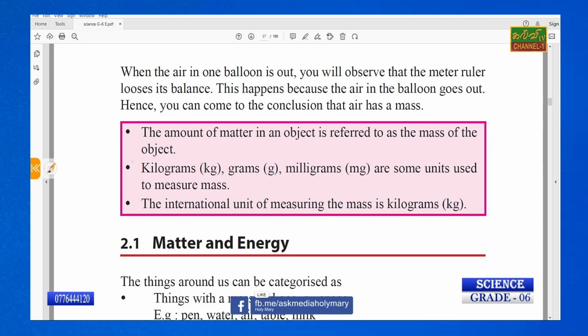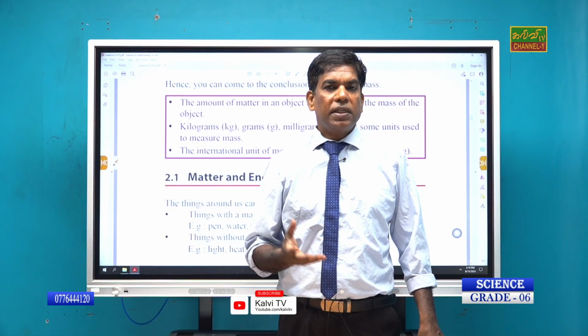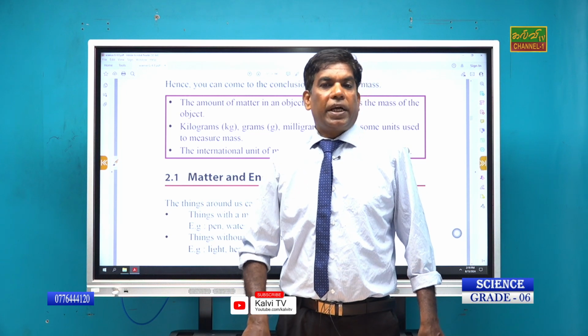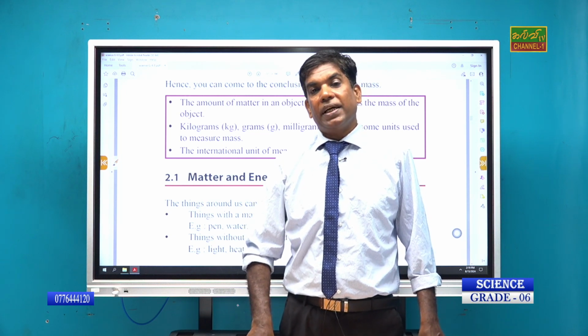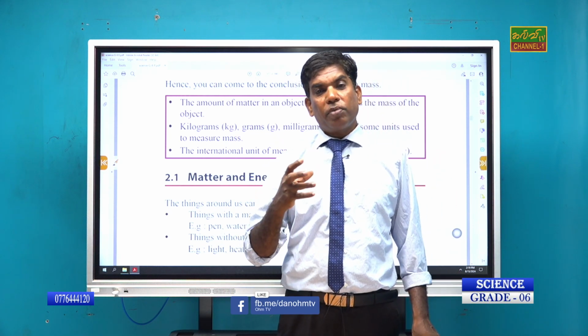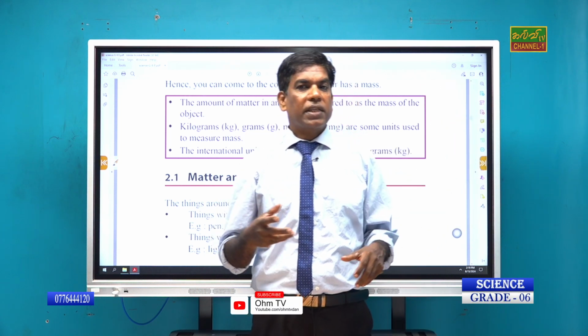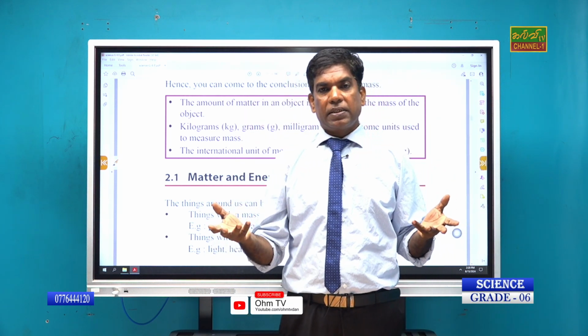The amount of matter in the object is referred to as the mass of the object. Kilogram, gram, milligram are some units used to measure mass. The international unit of measuring mass is the kilogram, right? Actually, students, mass is different from weight, right? It is not in your syllabus, that means grade 6, but you need to know scientifically that mass is different from weight. Weight can be measured by a spring balance, mass can be measured by a normal two-pan balance, right?